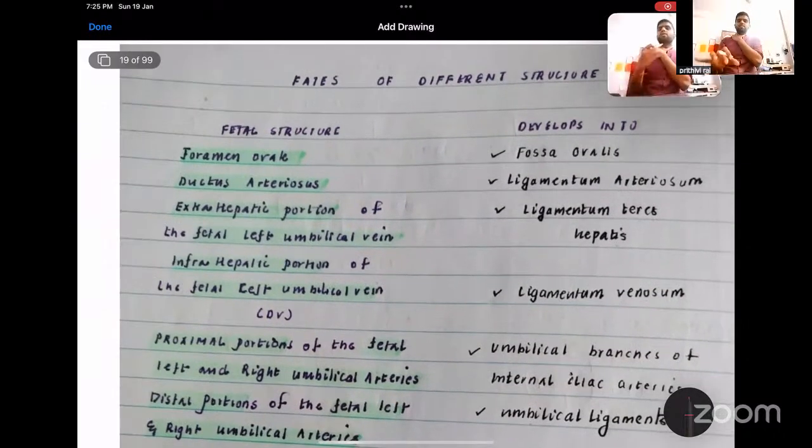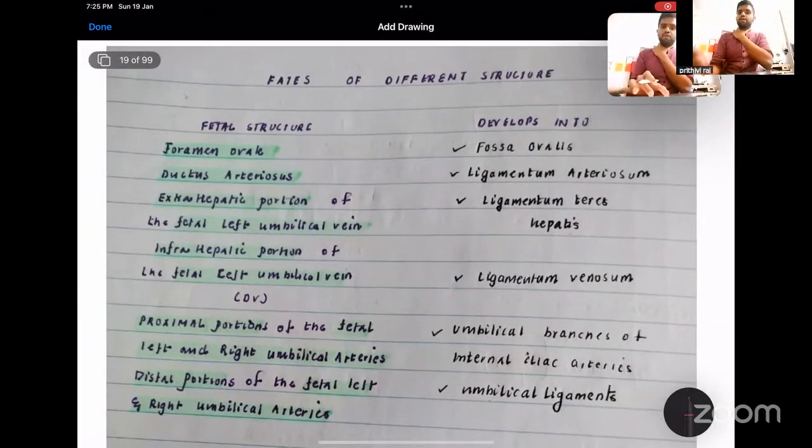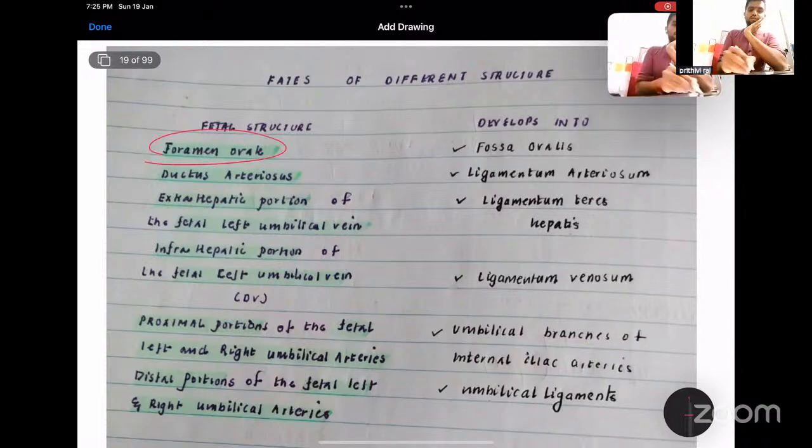This table is very important for your exam, in case of a viva, and also it could come as a short note. What is the fate of the different structures that are present in utero? What is their fate after the child is born? One is the foramen ovale, which will close and become the fossa ovalis. The ductus arteriosus will become the ligamentum arteriosum.